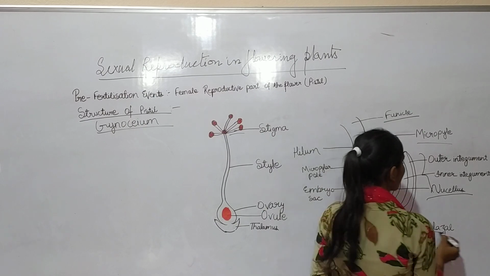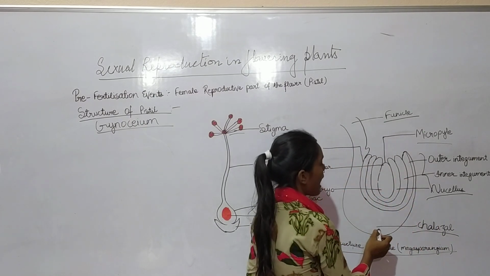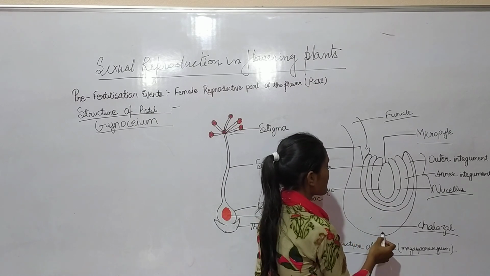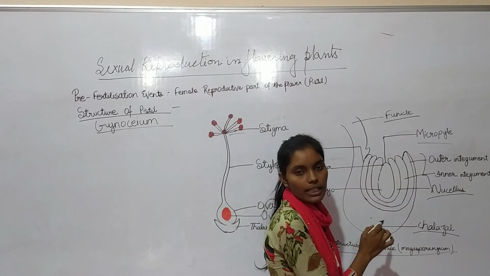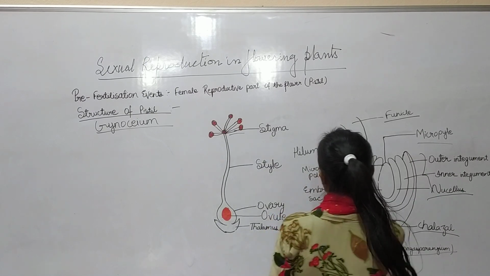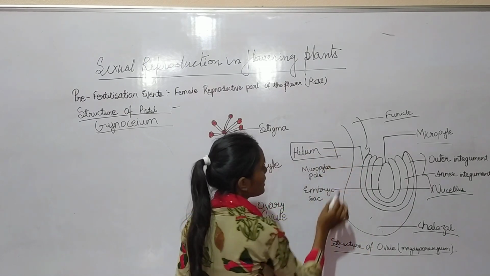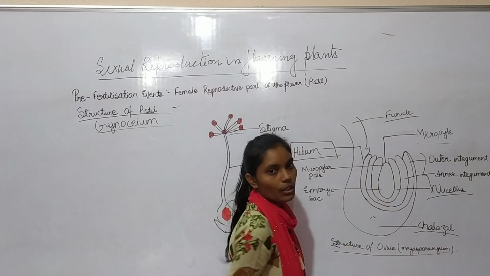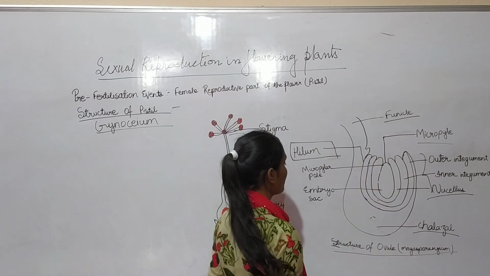And then there is the chalaza. It is the basal end, opposite to the micropylar end, and the integuments originate from it. And then we have the hilum. It is the point of attachment of the funicle to the body of the ovule. So thank you.